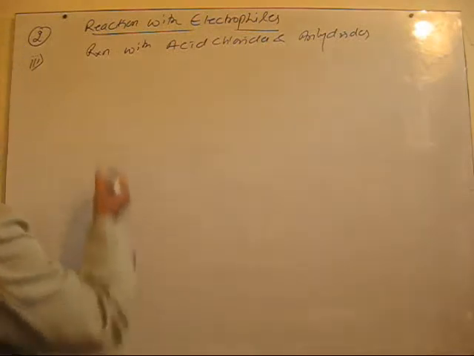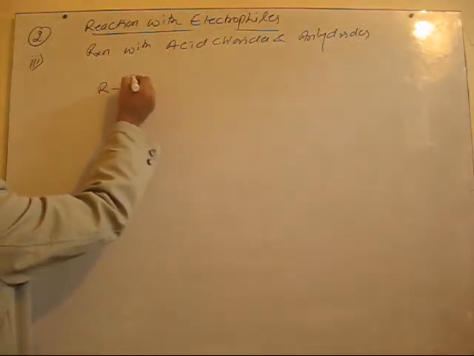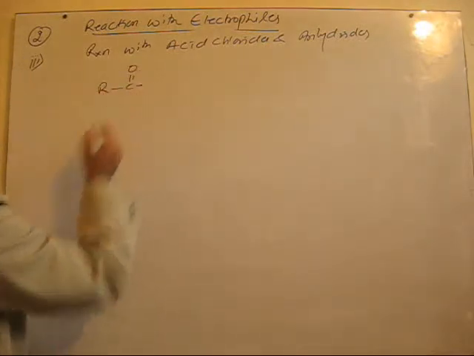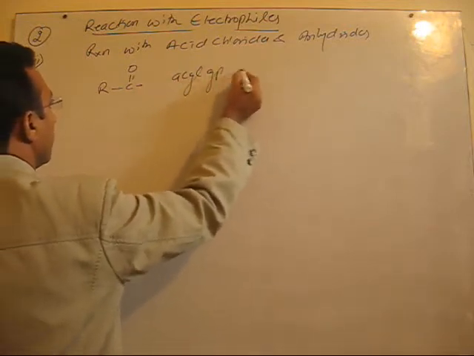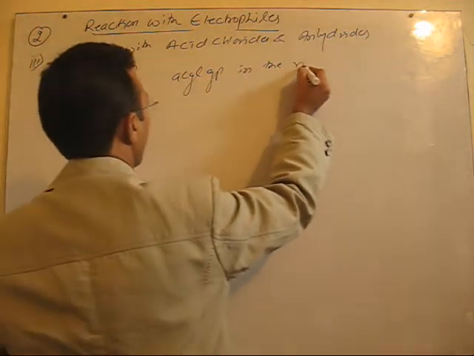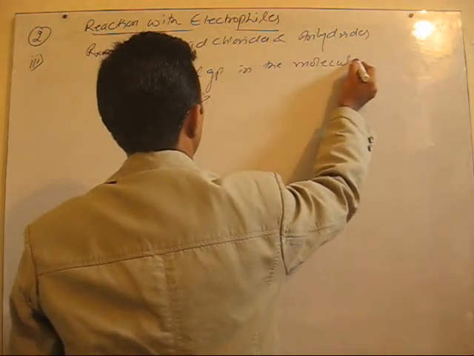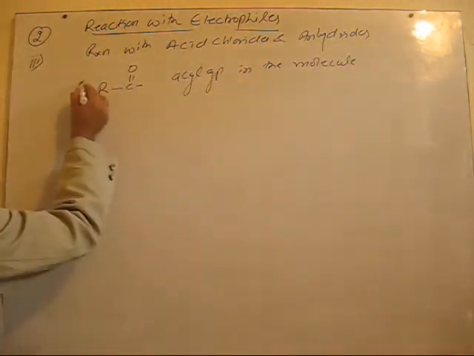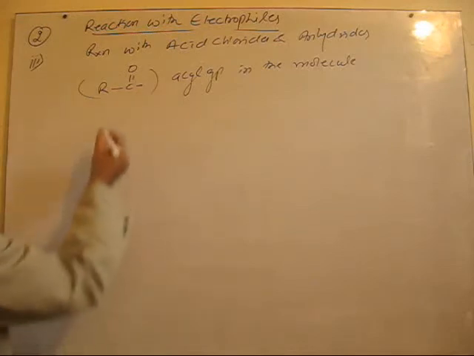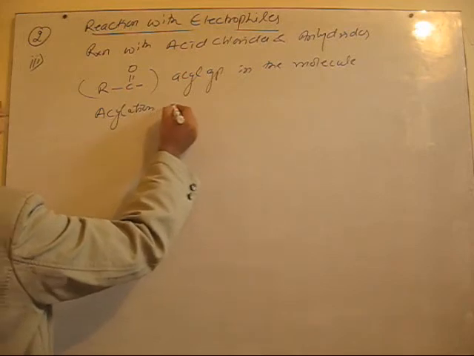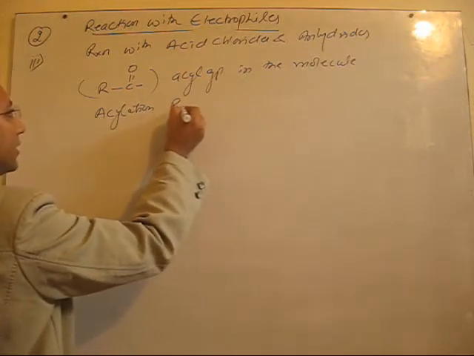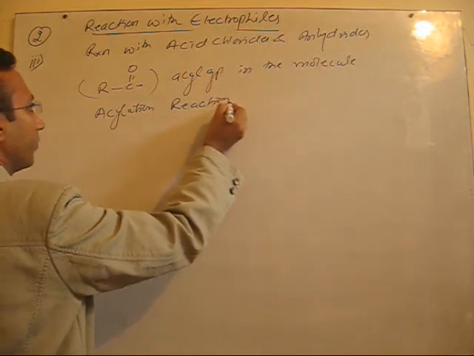Now both these reactions will introduce the C double bond O R group. This is called the acyl group in the molecule. So introduction of such a group in any molecule is called the acylation process, or the reaction is called an acylation reaction.